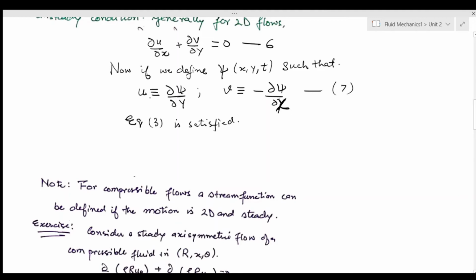Now please note here that the sign which I am using, note here the sign, this is not two parallel lines, this is not equal to, but it is equivalent. Now it is possible that in some of your books you won't find it with a negative sign. It's a possibility, don't worry about it. The main idea here is that your stream function should be such that it satisfies your mass conservation equation. Okay.